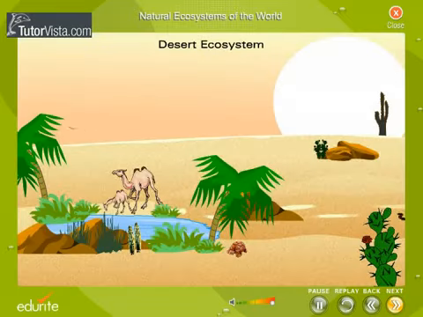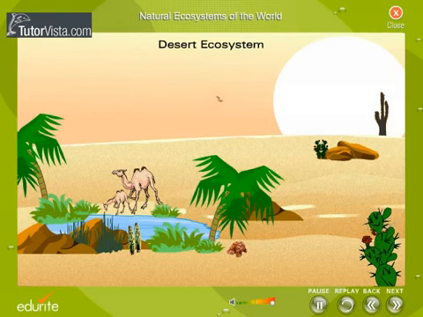Desert ecosystem. Deserts are usually seen between the Tropic of Cancer and Tropic of Capricorn. The desert gets heated up to 131 degrees Fahrenheit or 55 degrees Celsius during the day. During the night, the temperature drops to near freezing. The desert is characterized by its meager annual rainfall. One animal in the desert is the camel, which can stand considerable dehydration. Another animal is the horned toad. Some plants like cacti grow in the desert.